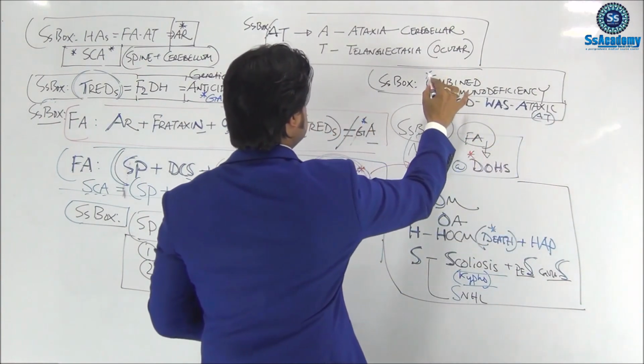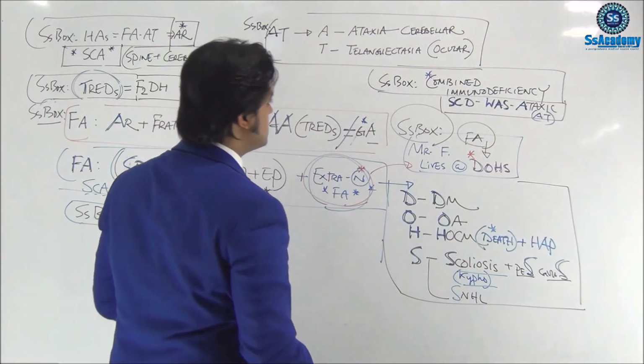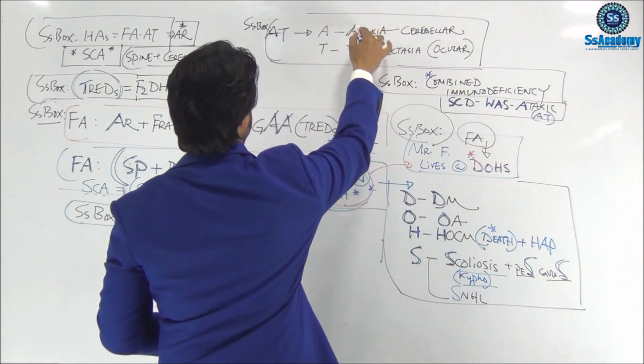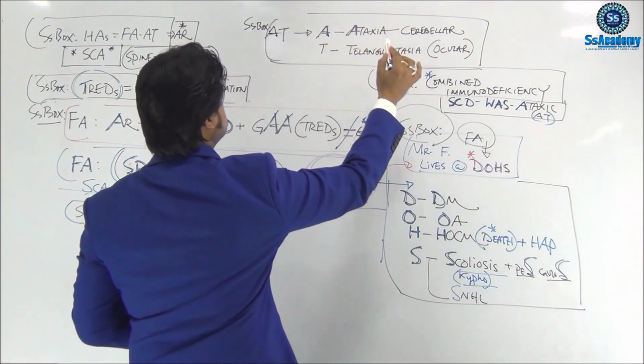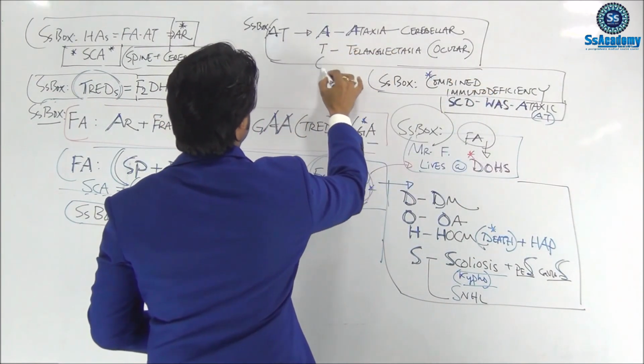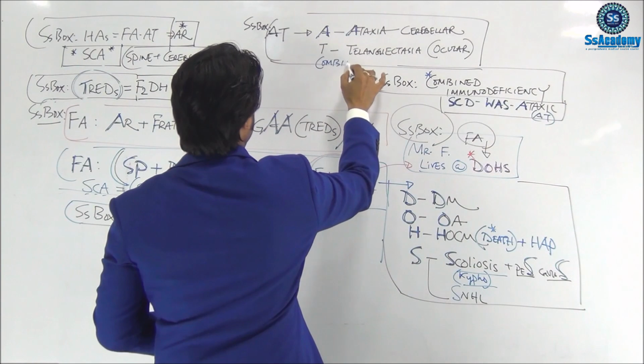So why do we get this information, right? The word ataxia, cerebellar ataxia, is once again a combined immunodeficiency we need to remember.